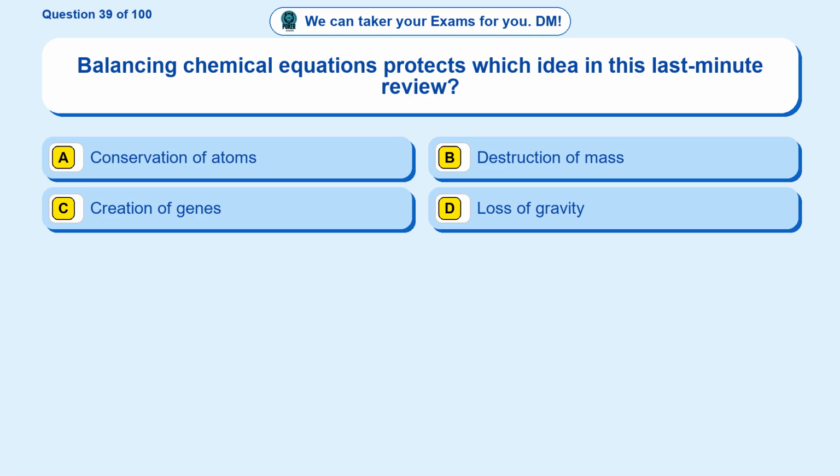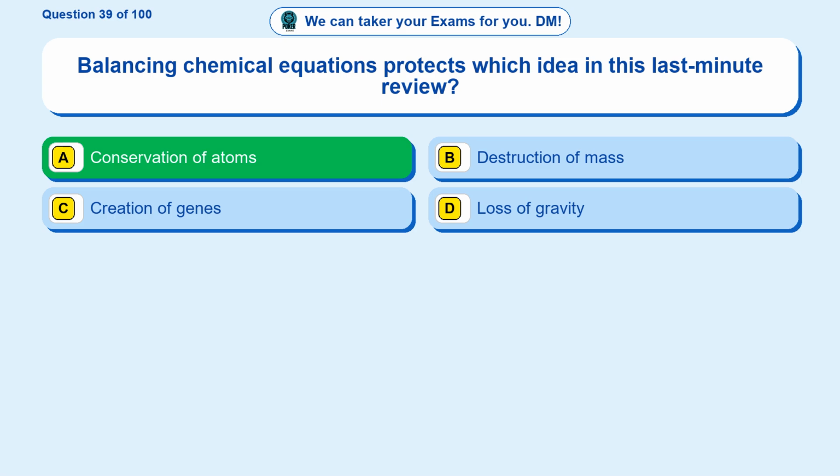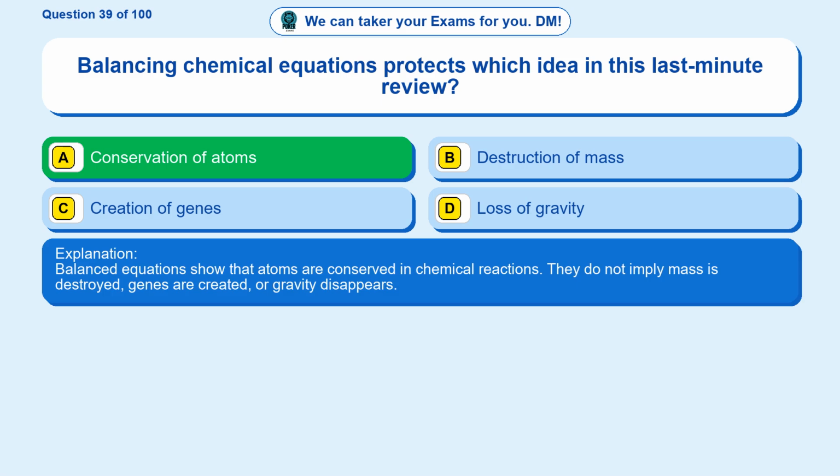Question 39. Balancing chemical equations protects which idea in this last-minute review? Option A, conservation of atoms. Option B, destruction of mass. Option C, creation of genes. Option D, loss of gravity. The correct answer is option A, conservation of atoms. Balanced equations show that atoms are conserved in chemical reactions. They do not imply mass is destroyed, genes are created, or gravity disappears.